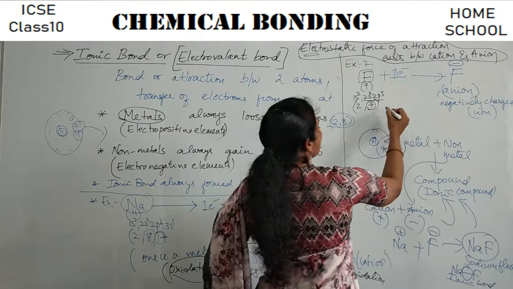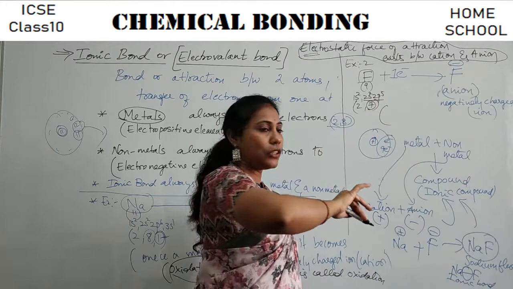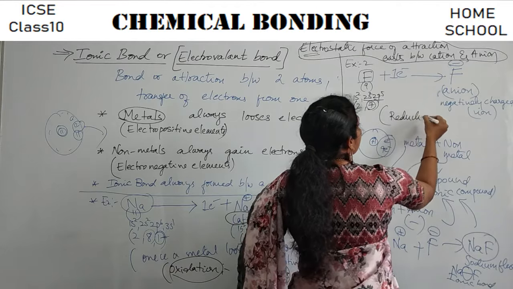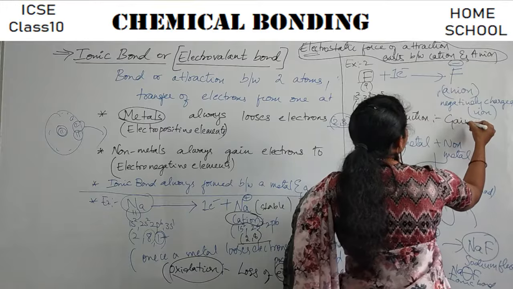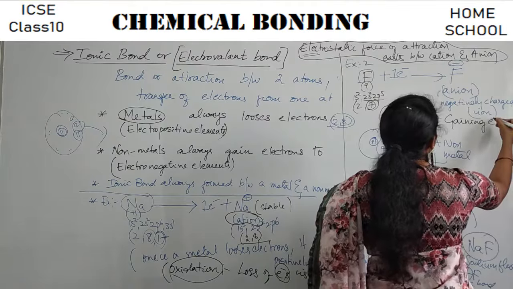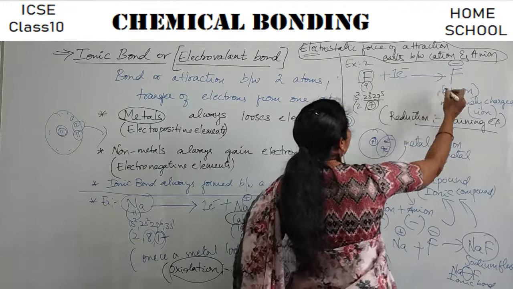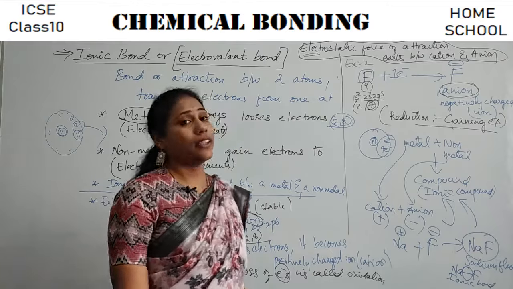Whenever an atom gains an electron, such a process is called reduction. Reduction means gaining electrons. Whenever an atom gains an electron, a negatively charged ion, that is anion, is formed.